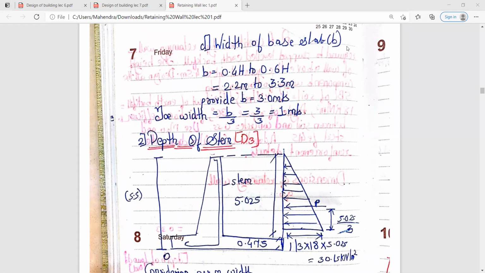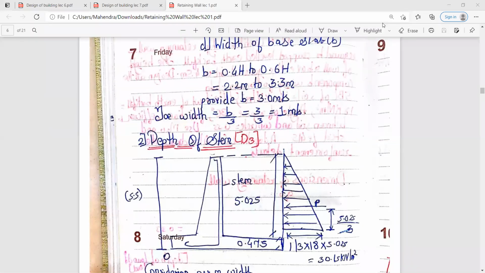Depth of foundation, it is not being shown in your diagram, which we found as 1 meter. Yes, depth of foundation is below, मतलब foundation के नीचे, ये जो आपका जो नीचे आपने जो ड्रॉ किया है, वो क्या ड्रॉ किया है? आपने डेप्थ ऑफ बेस स्लैब ड्रॉ किया है. तो उसके नीचे आपका रहेगा फाउंडेशन, that we had not drawn, that we had calculated it as 1 meter. It is not being shown in this diagram. In detailing part we will show that one, because यहाँ पे हमें सिर्फ depth of stem ही calculate करना था, इसलिए हमने सिर्फ stem का ही portion draw किया है.